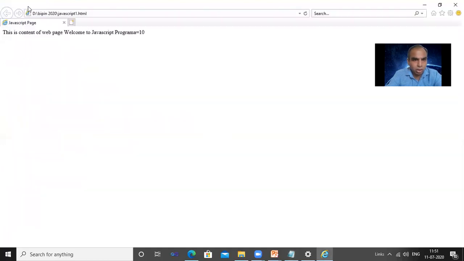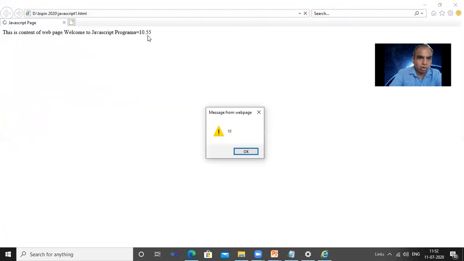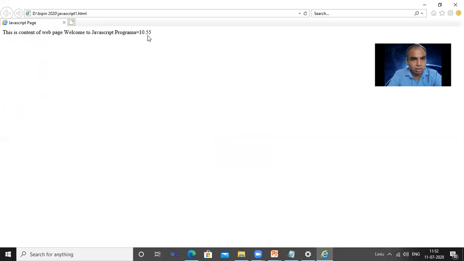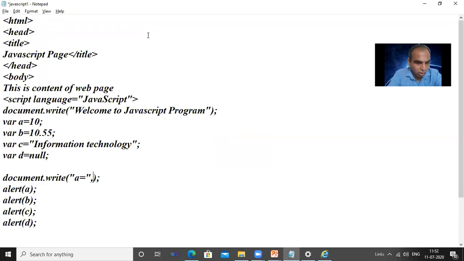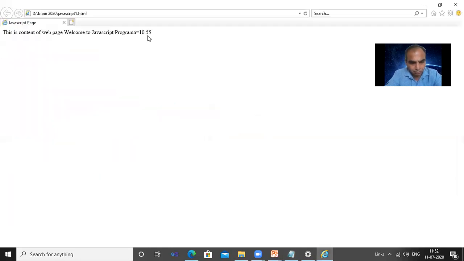See that now, above it shows the number 10, that is the value. Again if you show the B value, we can see 10.55. Got it? Clear? So this way we can display values with document.write or the alert method. Fine.